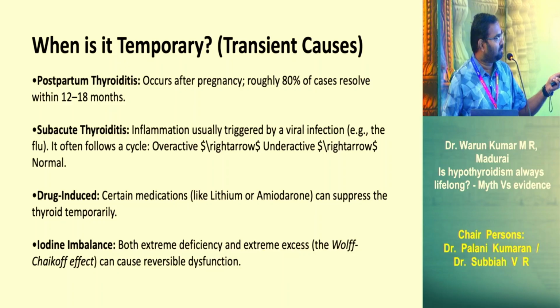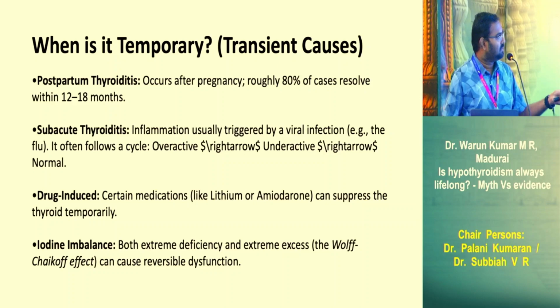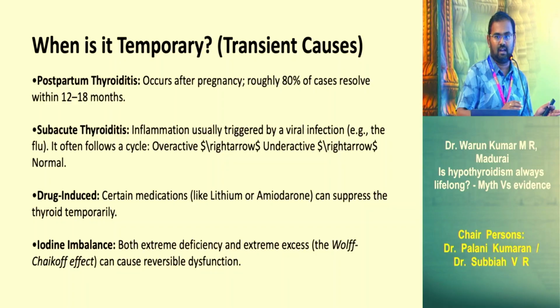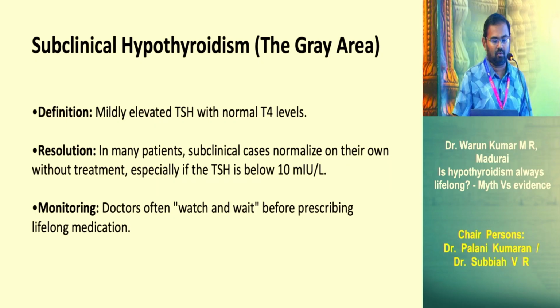This is one. Postpartum thyroiditis, where you can have a transient TSH rise over 6 to 8 weeks, and then it resolves over 12 to 18 months. Subacute thyroiditis, where a viral infection can trigger the TSH to rise after the phase of viral infection, and then it gradually wanes off over 1 to 2 months. Drug-induced, particularly lithium, amiodarone, and immunotherapies, which again has a transient effect when you have a normal thyroid, and once you stop these medications, it will revert back. Iodine imbalance, again, we had seen this from the case scenario also.